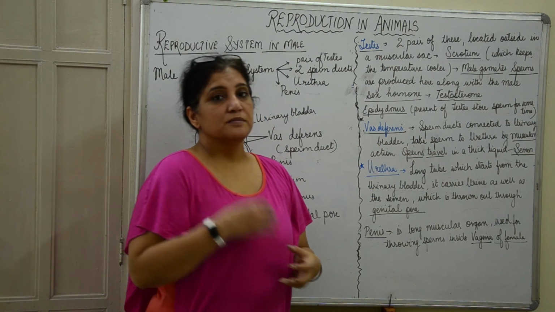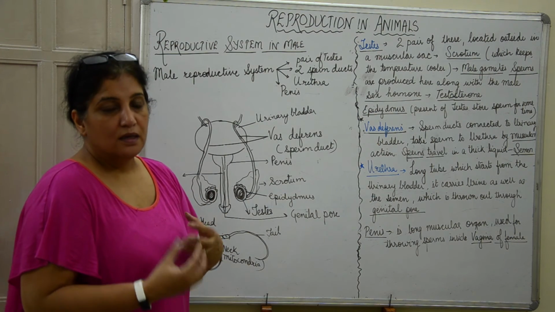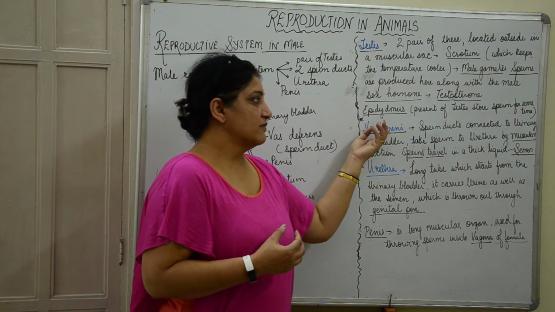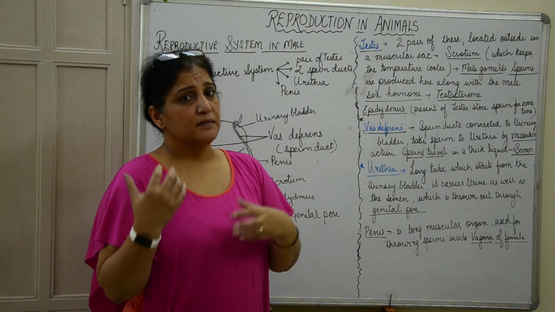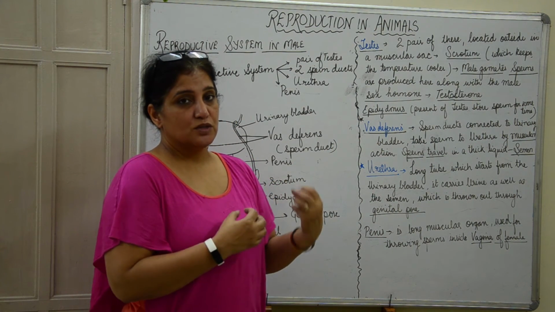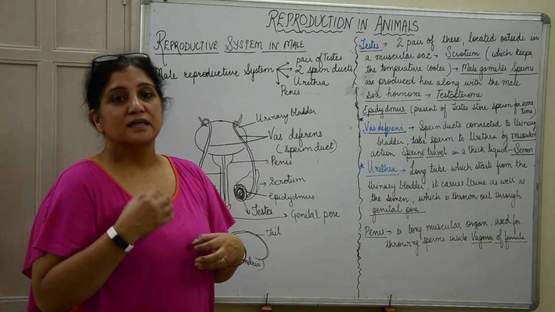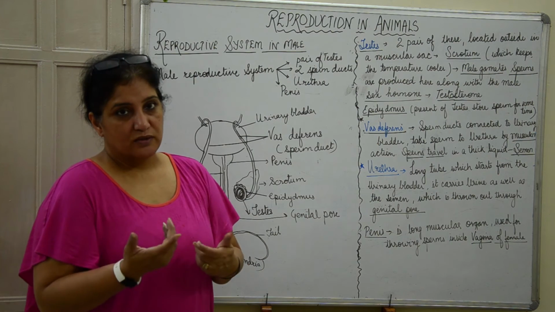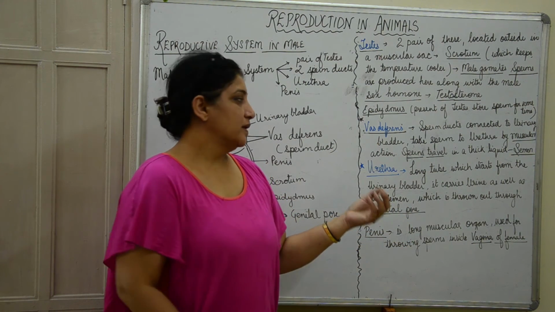Now the sperms do not travel the way I have shown you here. They travel in a liquid which is called the semen. Along with the vas deferens, there are many other glands associated with the male reproductive system, like the prostate gland, which help in producing this thick fluid.